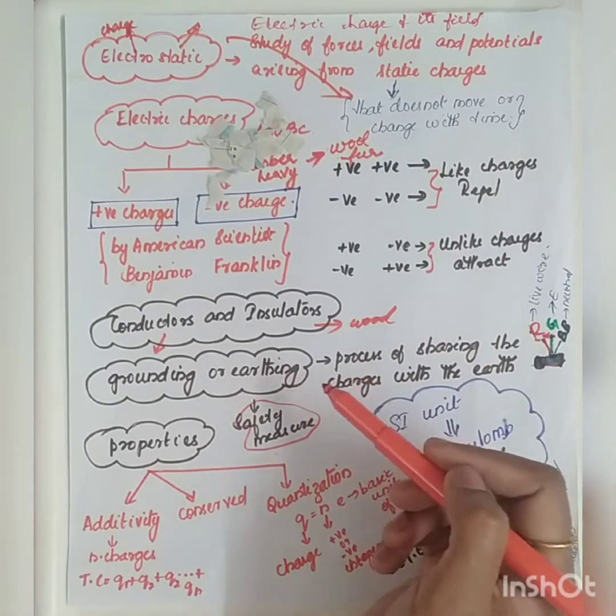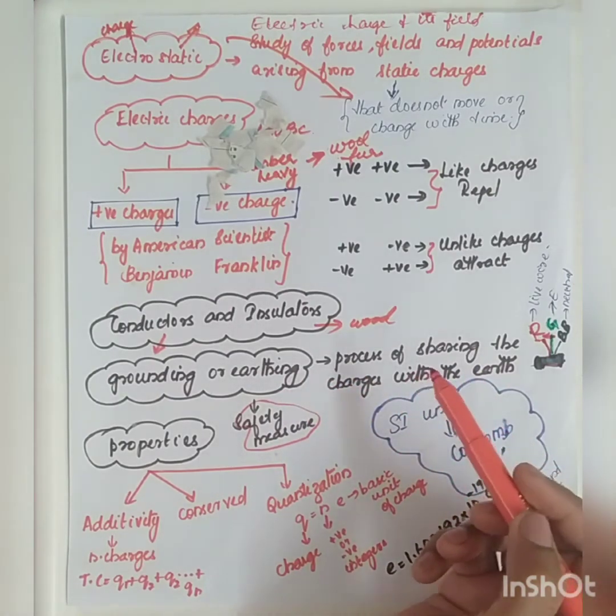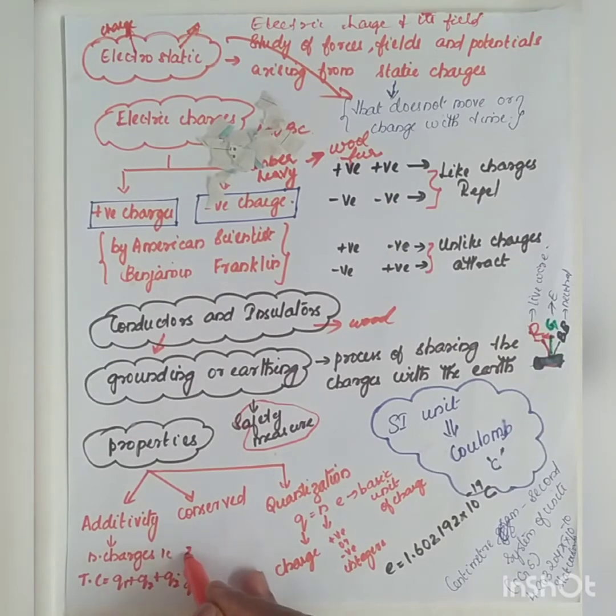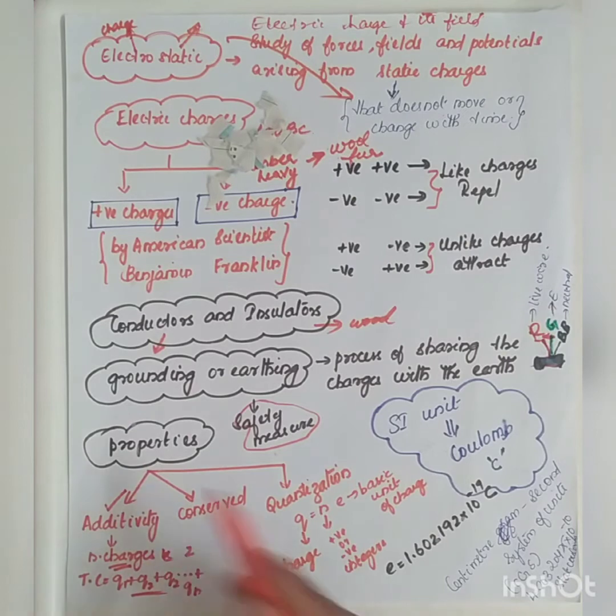So mainly, what are the properties of electric charges? There are mainly three properties. One is additivity, the second is that charges are conserved, and the third is quantization. What is meant by additivity? Suppose there is an object with n charges, then the total charge will be equal to the sum of all the charges. Suppose it is 1 coulomb, 1e coulomb, 2e coulomb, then what will be the total? 2 plus 1, 3. Similarly, if there are n charges, the total charge is the addition of all the charges. Understood this one? I hope you have understood.